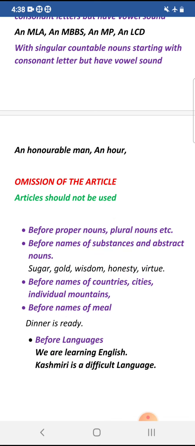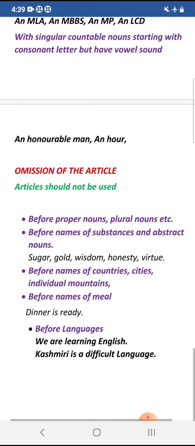So remember these rules where we have to omit the article, where articles are not used. So this was all about the articles. We learned about the definite article, the indefinite article, then we learned about the usage of the article the, where we have to use the definite article, where we have to use the indefinite article, and omission of articles we also discussed here. So this is all about articles. It's a very important topic.